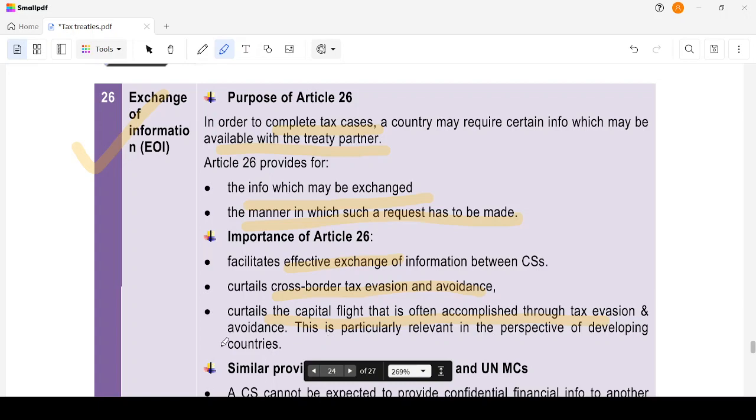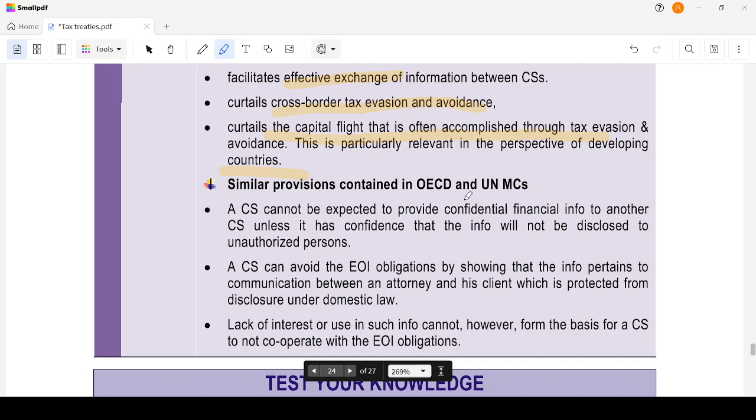This is particularly relevant from the perspective of a developing country. Similar provisions are contained in the OECD and UN model conventions. A contracting state cannot be expected to provide confidential financial information to another contracting state unless it has confidence that the information will not be disclosed to unauthorized persons. So unless it believes it will not be disclosed to other unauthorized persons, it will not share the confidential information. The contracting state can avoid the exchange of information obligation by showing that the information pertains to communication between an attorney and his client, which is protected from disclosure in domestic law.